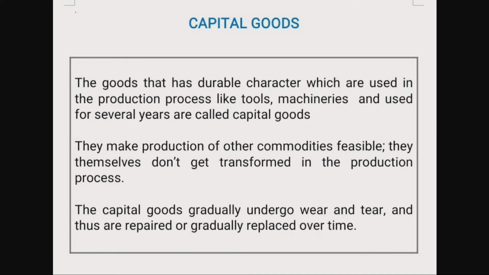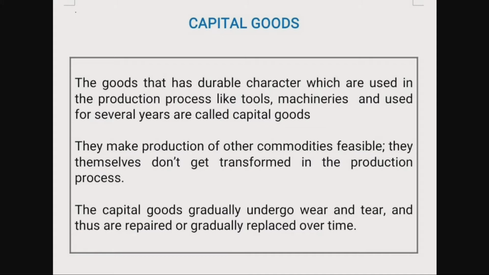And also these types of machineries we can use for several years. So these are called capital goods. They make production of other commodities feasible. Also, they themselves don't get transformed in the production. They don't get any changes in the process of production. The capital goods gradually undergo wear and tear and thus are repaired or gradually replaced over time.